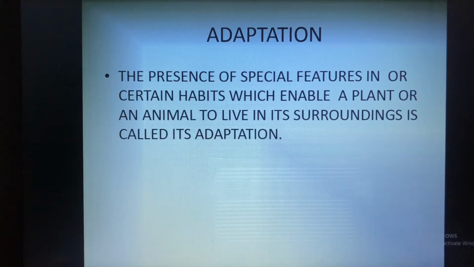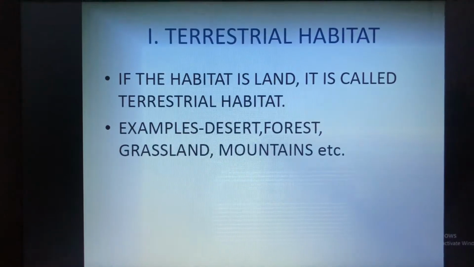Now the next definition also I had given you, what is adaptation? So if you have not written, you can see here and write it. So what is adaptation? The presence of special features or certain habits which enable a plant or animal to live in its surroundings is called adaptation. So you can write this definition. After the video is over, you can listen once again and write it.